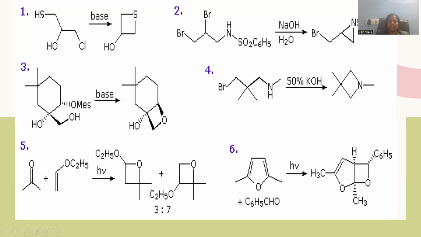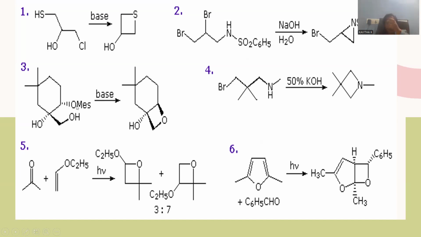If we replace the thioalcohol with a normal hydroxy compound, you can generate this oxetane as the final product. Here you can notice the hydroxyl at the terminal carbon atom, and here an ether linkage is present, with a base-catalyzed reaction giving rise to the cyclized product.